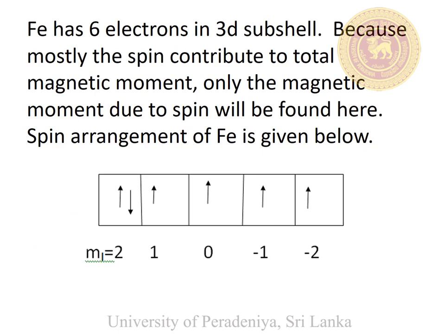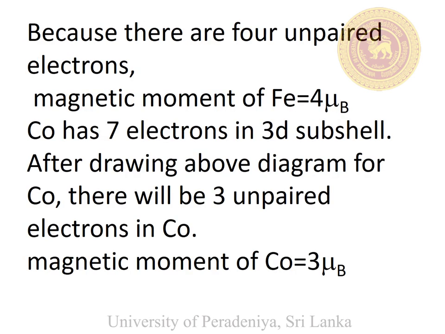Iron has 4 unpaired electrons in the 3d subshell. Only the unpaired electrons in a material contribute to the magnetic moment. Therefore, the magnetic moment of iron is 4 μB. Similarly, the magnetic moment of cobalt is 3 μB. Here μB is the Bohr magneton.